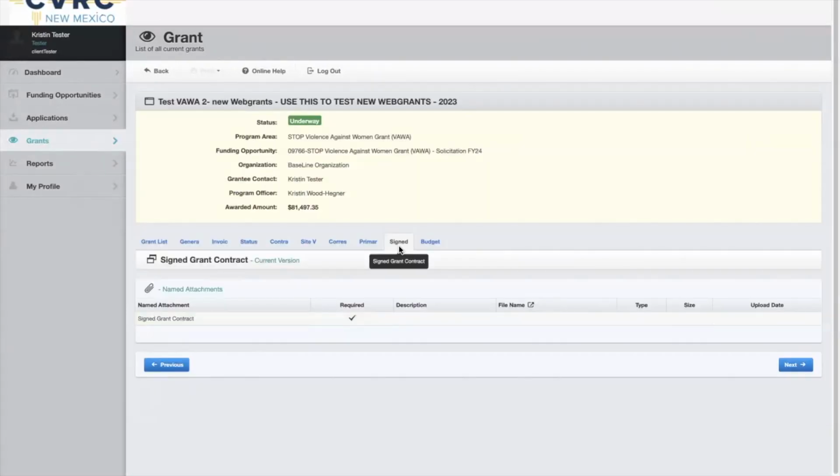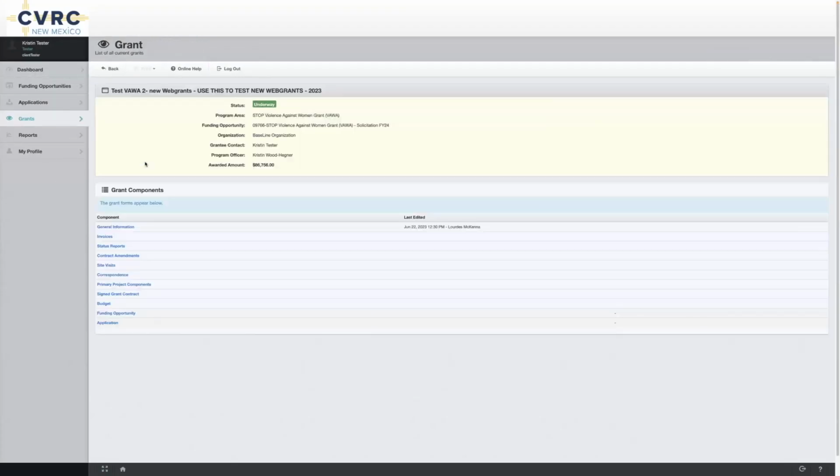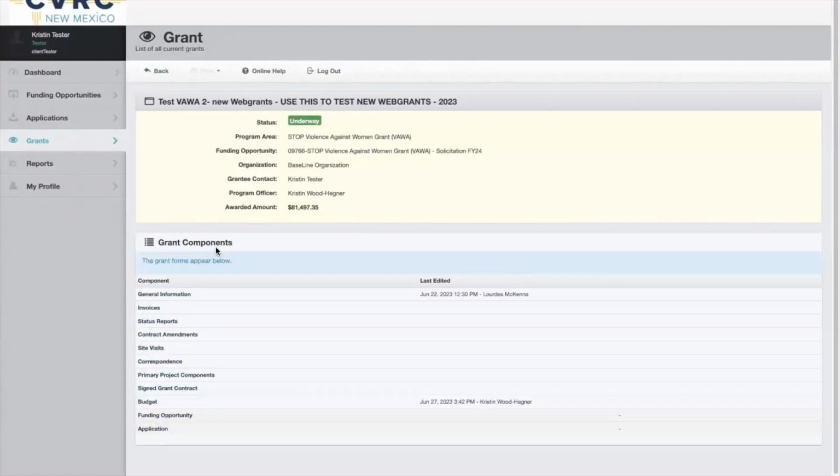Your grant administrator may have asked you to upload your contract into WebGrants. To do that, click the tab Signed Grant Contract. Then select the item from the menu below. Once you click in, you'll be able to upload your contract and click Save. Scroll down to your grants and click your VAWA grants. From the Grant Components menu, you can also revisit your primary components, your project budget, and your application.